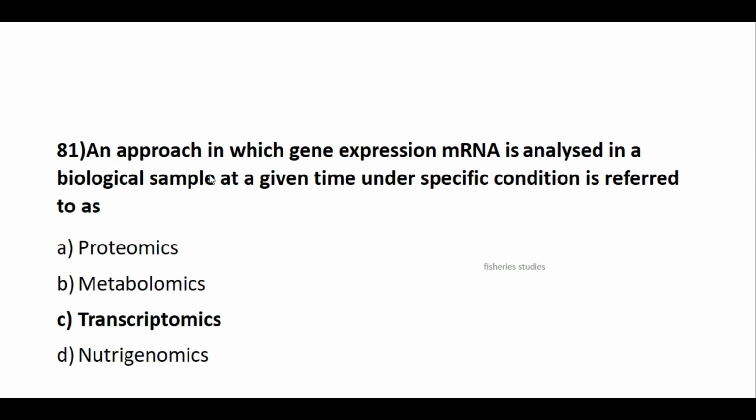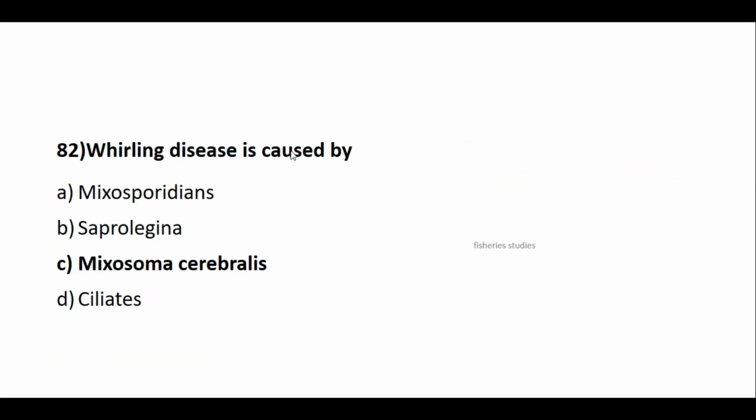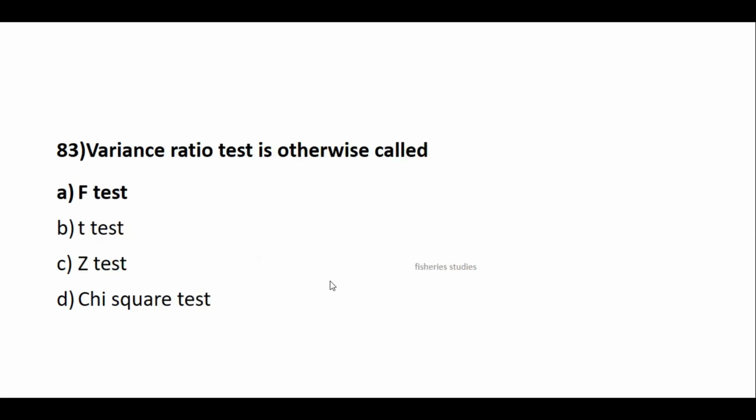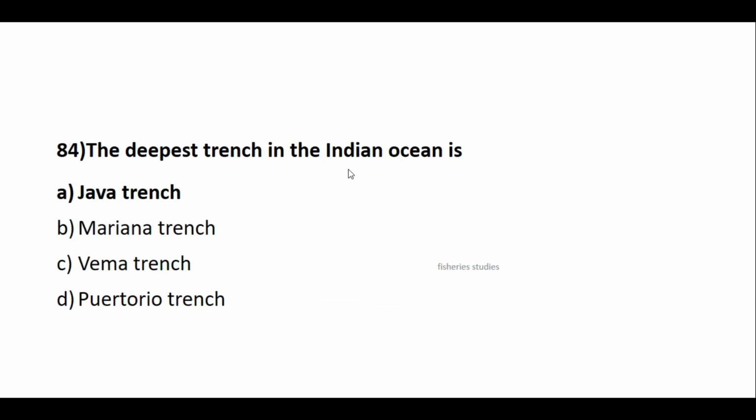An approach in which gene expression, mRNA, is analyzed in a biological sample at a given time under specific conditions is referred to as transcriptomics. Whirling disease is caused by Myxobolus cerebralis. Variance ratio test is otherwise called the F-test. It is also in the Ratnakumar manual. The deepest trench in the Indian Ocean: answer is Java Trench.